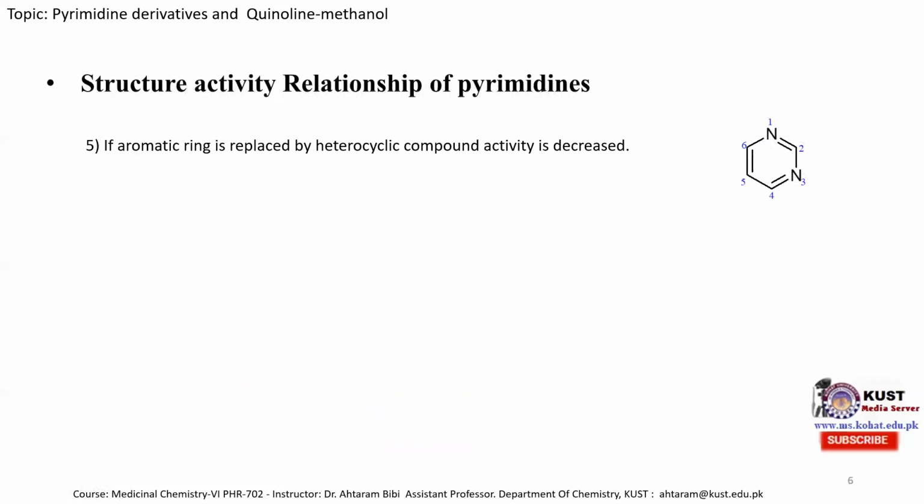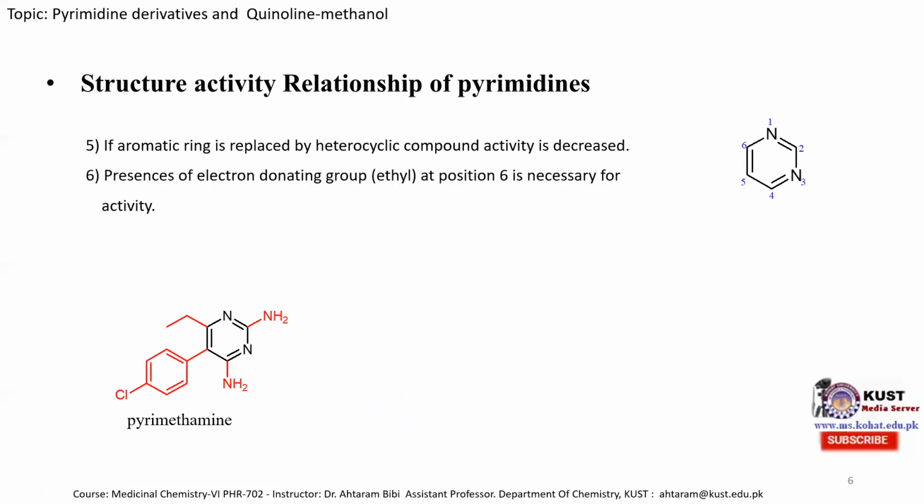If an aromatic ring is replaced by a hetero compound, activity is decreased. So this is the aromatic ring, the phenyl molecule. If we replace it with a hetero atom, inserting a nitrogen or sulfur or any hetero atom in this benzene ring or phenyl group, then the antimalarial activity of the pyrimethamine molecule decreases.